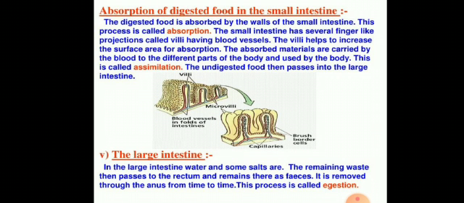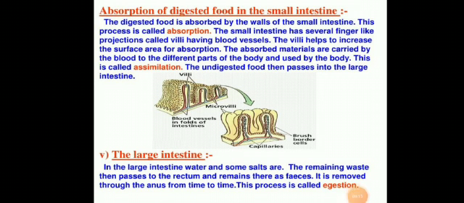Students, the digested food is absorbed by the wall of the small intestine, and this process is called absorption. The small intestine has several finger-like projections. These are called villi, having blood vessels, and the villi help to increase the surface area for absorption. And the absorbed material is carried by the blood to the different parts of the body and used by the body, and this is called assimilation. The undigested food then passes into the large intestine.